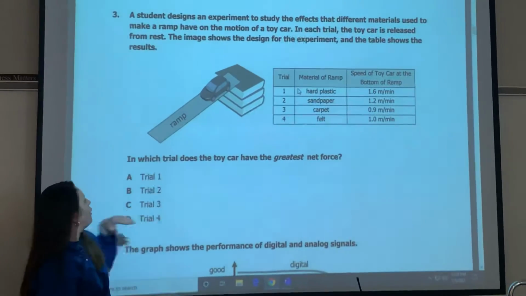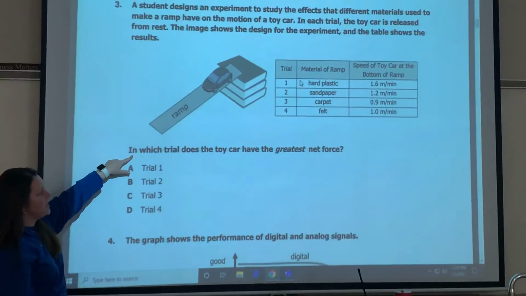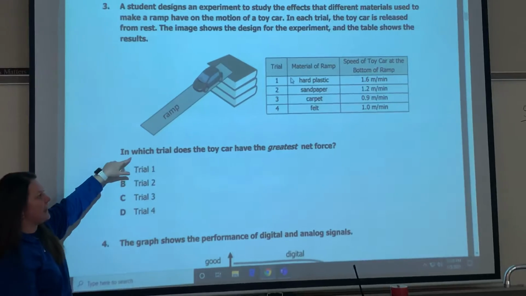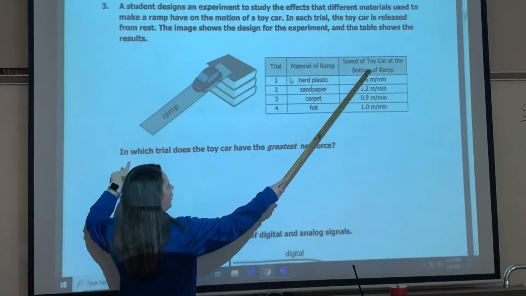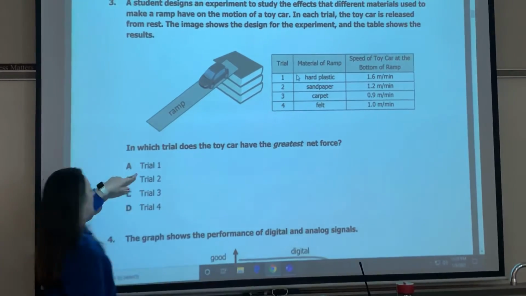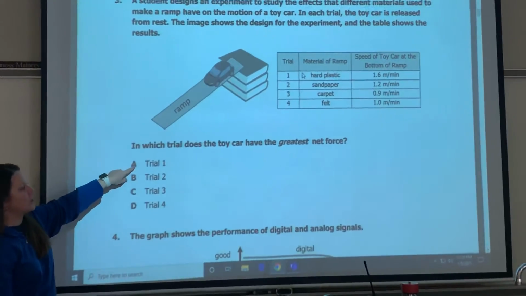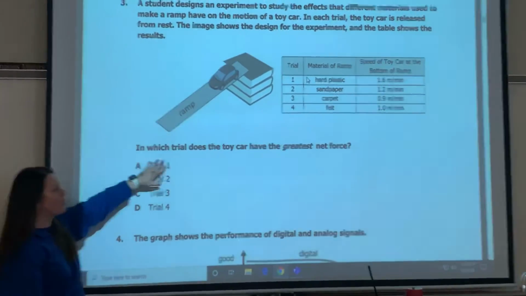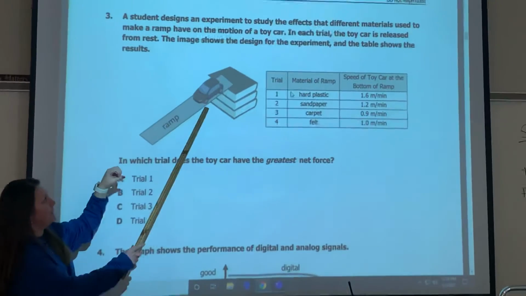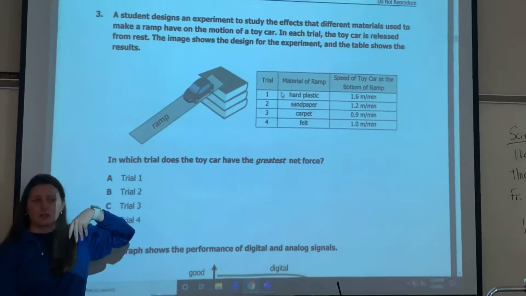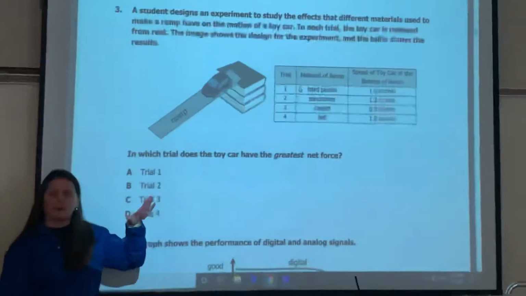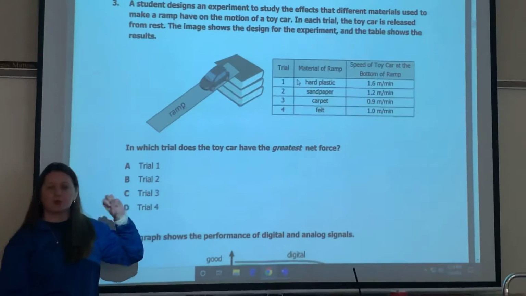And when we let them go, the question is asking, in which trial does the toy car have the greatest net force? So what is the force that's being behind it? And if you look for it, our largest number here in this one is 1.6, which is trial 1, and our answer would be trial 1, okay? Now net force, it's got to be a force behind it also. So just dropping it and letting it go, we normally do this lab in school where we stack up books and we make a ramp and we drop a toy car and we do the trials here.